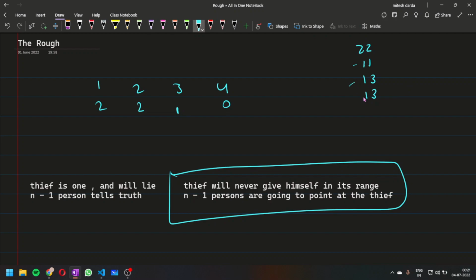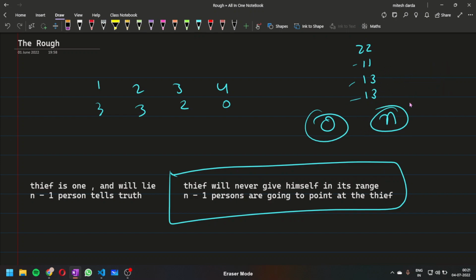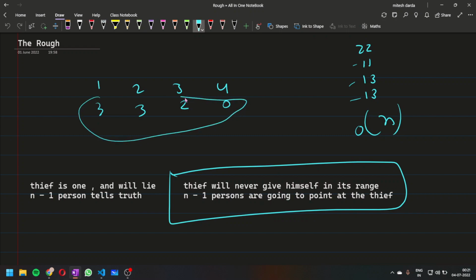Another increment has been asked by the fourth person, so this is going to become 3, 3 and 2. This is the brute force solution, and the ranges could span from 0 to n, so it will cost us a total of n square time complexity. We can reduce this to big O of n by directly calculating this array. Instead of using n square, we can directly calculate it in big O of n. How can we do that?